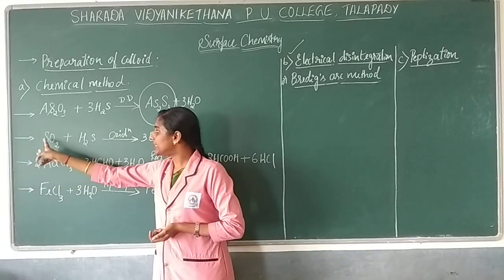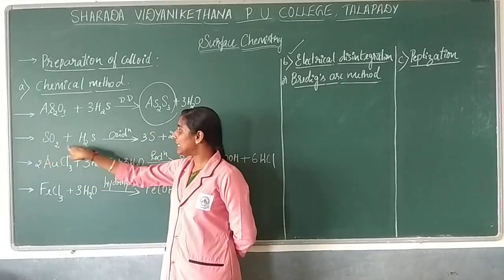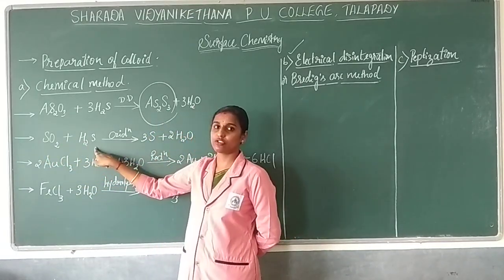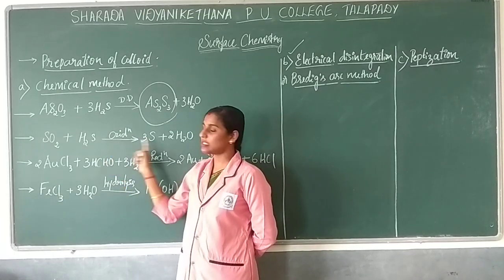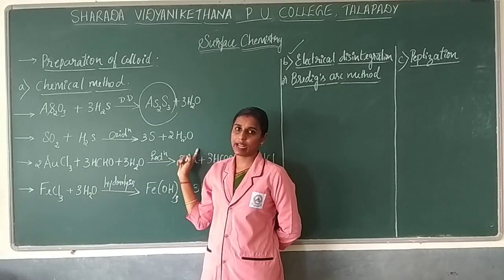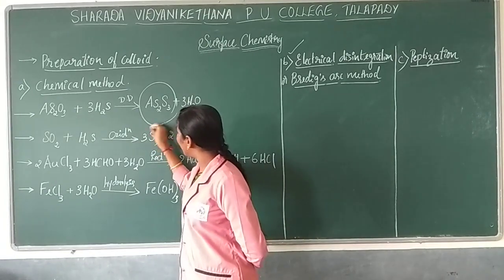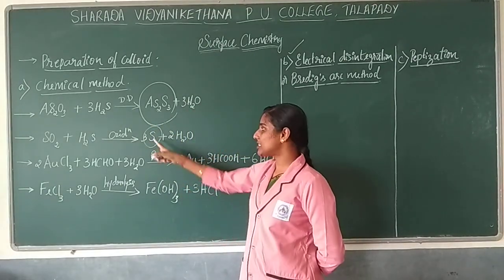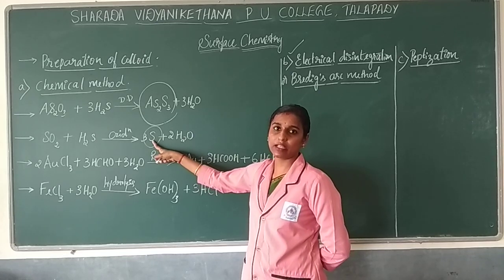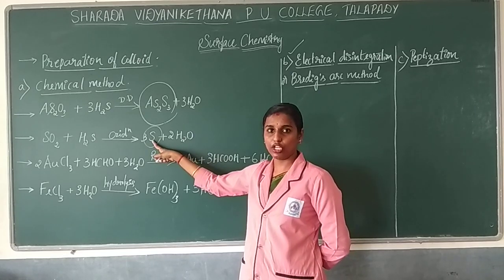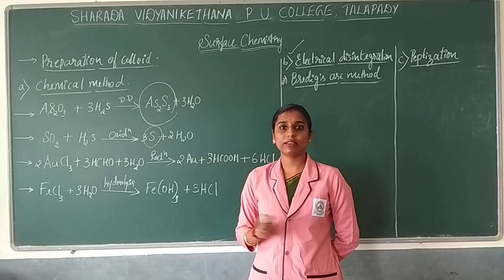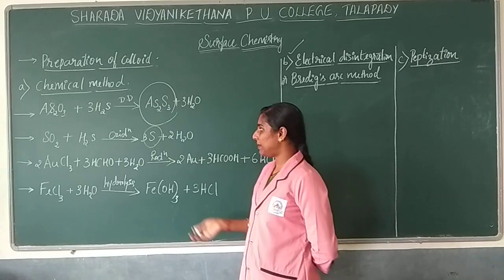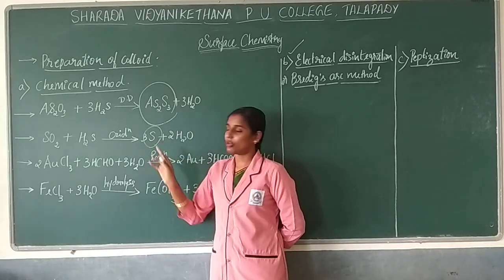The second method is sulfur dioxide reacting with hydrogen sulfide. Here oxidation takes place, so that you get sulfur as well as water. Here your sulfur is nothing but your colloidal sol. This you have already learned: sulfur sol has S8 molecules, with the number of molecules more than 1000. So this is your colloidal sol.